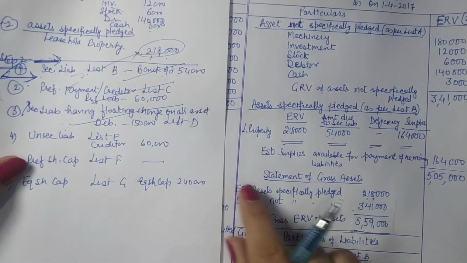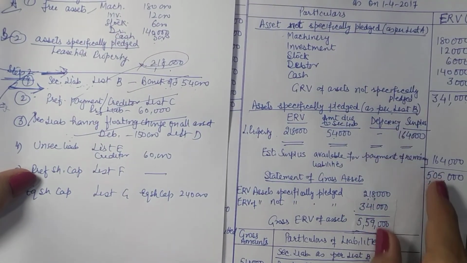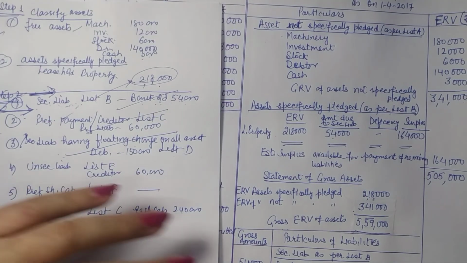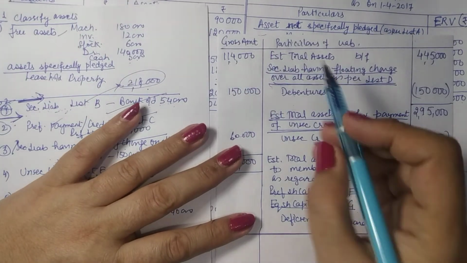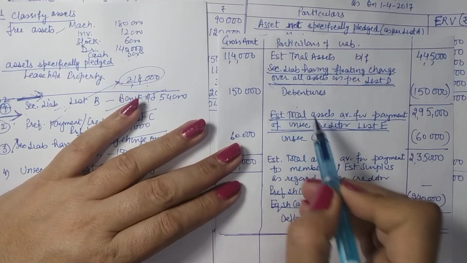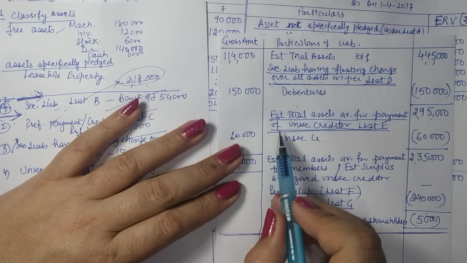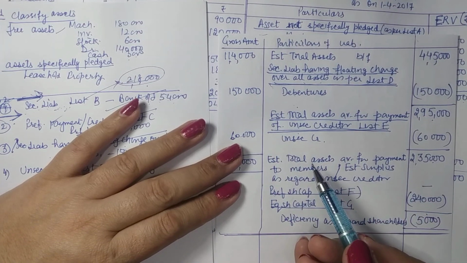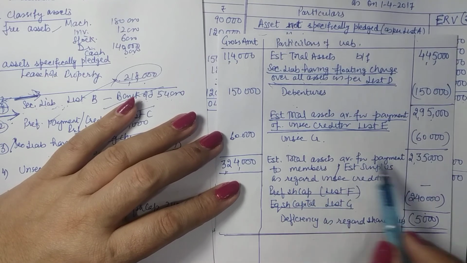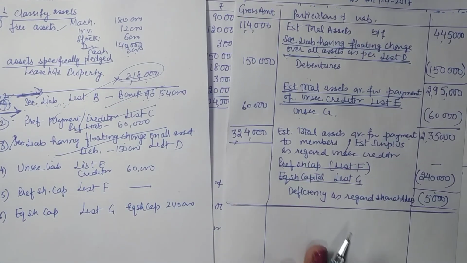Then the first part of the statement is for the assets. You can easily write it. Second part of the statement is for the liabilities. Now while recording the liabilities, remember every time we are to give the heading and then we are to write the liability and then balance it. Again the heading, okay, and then balancing. All right. So this is how it is done.